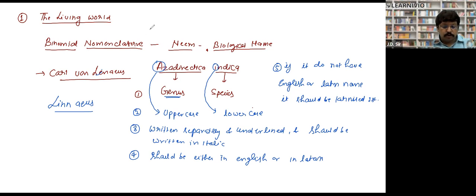So this was biological nomenclature. Let me give you some more examples so that it becomes clearer. Suppose we call it mango. It's written in your NCERT as well. Mango is the English name, and we call it aam in Hindi.